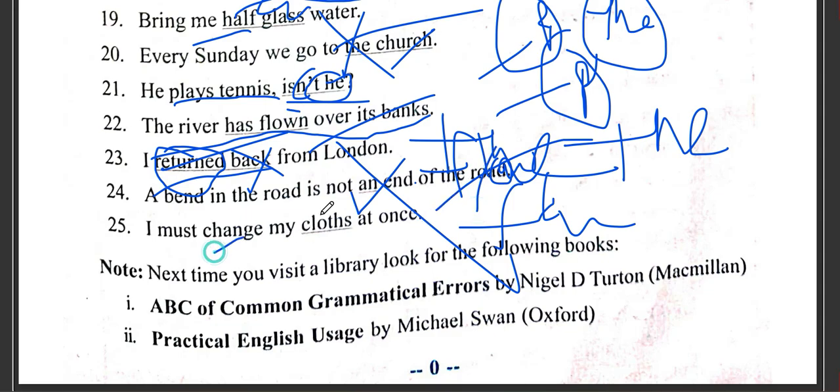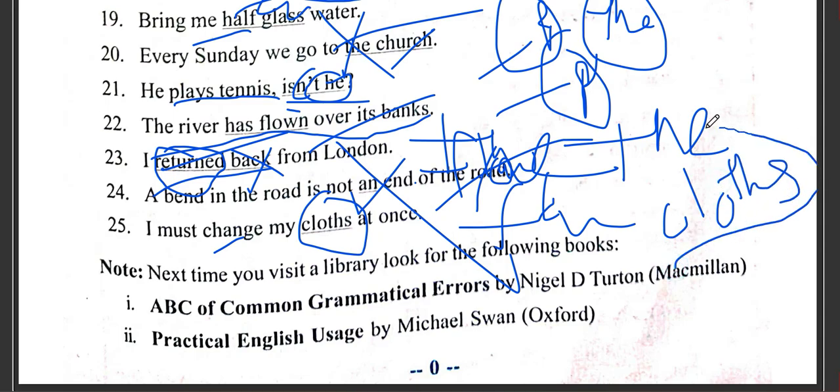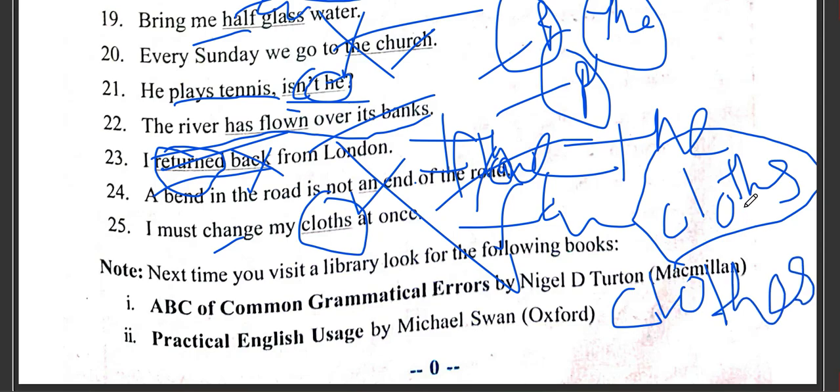I must change my clothes. Last but not least, because this is very important: clothes. When you write cloths, it means pieces of cloth, unstitched. Is my point clear? Cloths means unstitched. So you need to write clothes. Very subtle thing, very fine thing to understand.